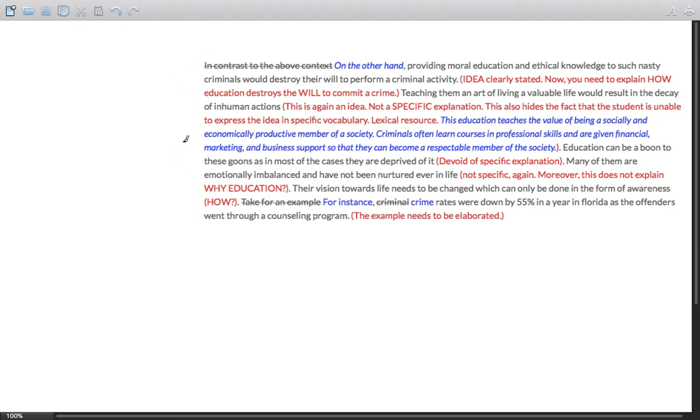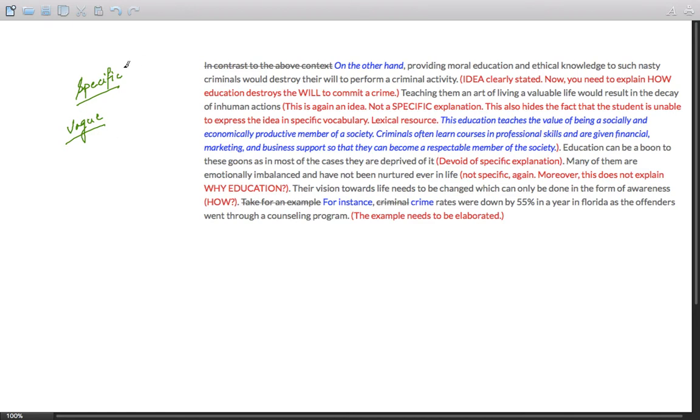So here there's a new lesson. To show your lexical resources, you need to write something specific. Do not write general things which are vague in nature. If you write vague ideas, even if you're using heavy words, you are not helping the examiner and you're not helping yourself.